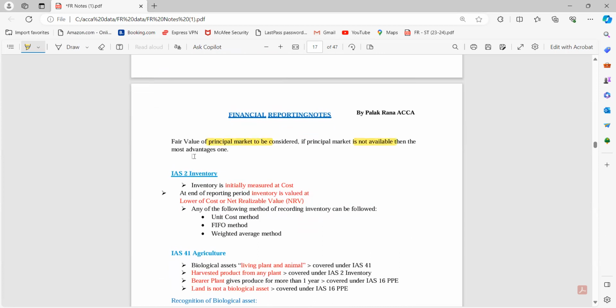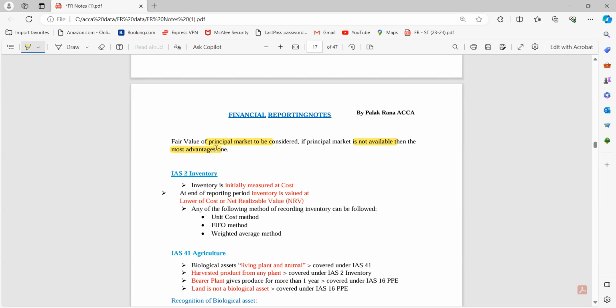If the principal market is not available, then the most advantageous one. So yes, we assume that कि yes, जो ये transactions होती हैं, they are at the best available prices. Everyone considers the fair price जो कि उनको सबसे ज्यादा profitable suit होगा.